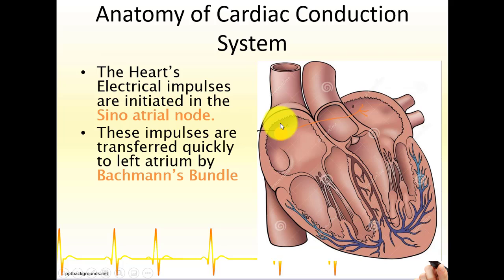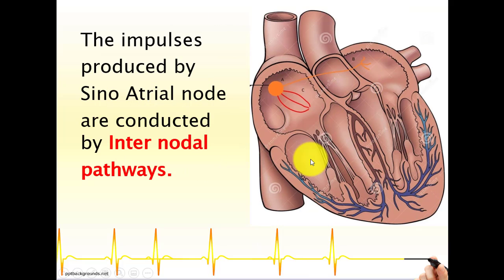So first, the cardiac impulses are generated by the SA node, which is located on the left atrium, and then they are transmitted from the left atrium to the right atrium via the Bachmann's bundle. It is called the Bachmann's bundle because it was discovered by a scientist named Bachmann. And this happens simultaneously because the left and the right atrium have to contract at the same time. Therefore, the impulses are generated at the SA node and transmitted immediately via the Bachmann's bundle, and both atria contract together.